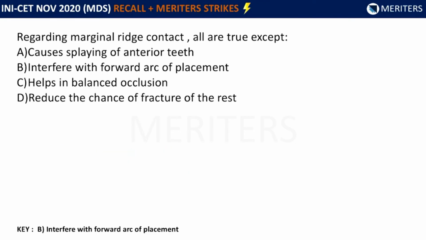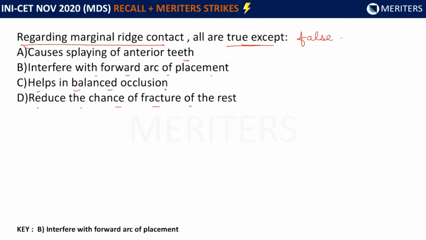The question is regarding marginal ridge contact, all are true except. So they are asking us which of the following is false. The options are: it causes flaring of anterior teeth, it interferes with forward arc of placement, it helps in balanced occlusion, and it reduces the chances of fracture of the rest.